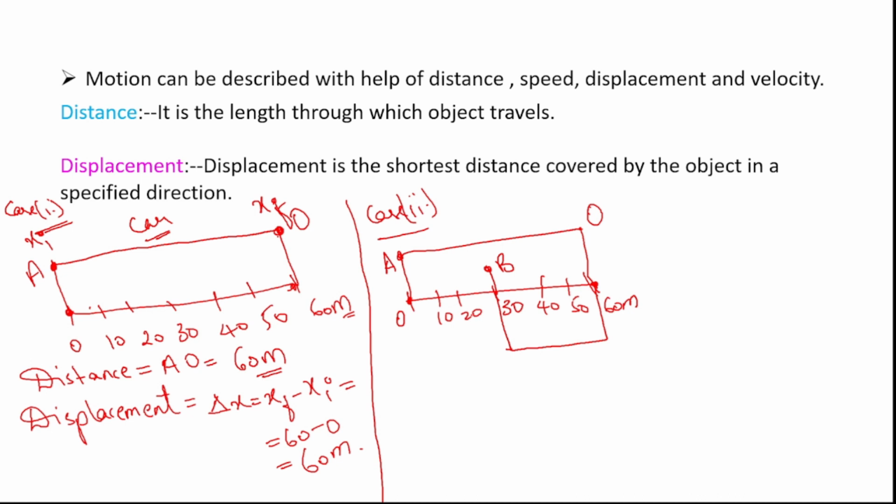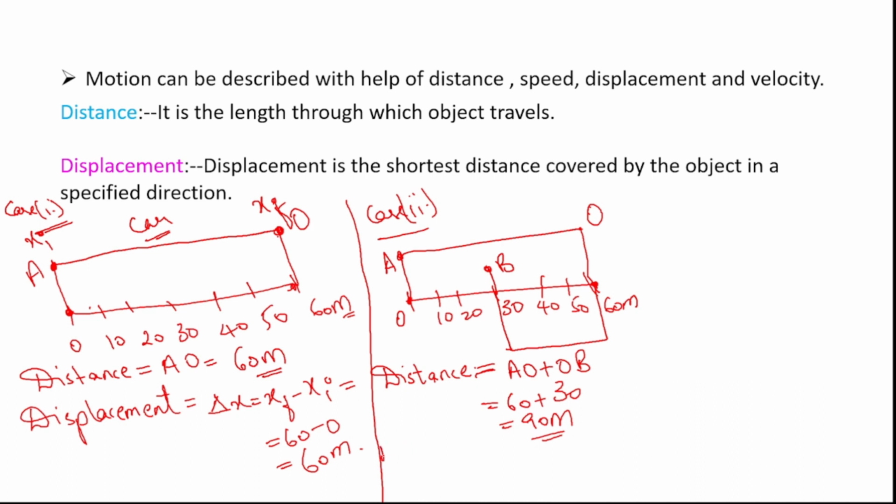So how much has the car travelled? It has travelled A to B point, right? So what will be the distance in this case? It will be the total journey, the total path which the car has travelled, right? So what is the total path? AO plus OB, right? So what is AO? 60 meters. And what is OB? 30 meters. So what is the distance that the car has travelled? It is 90 meters, right?